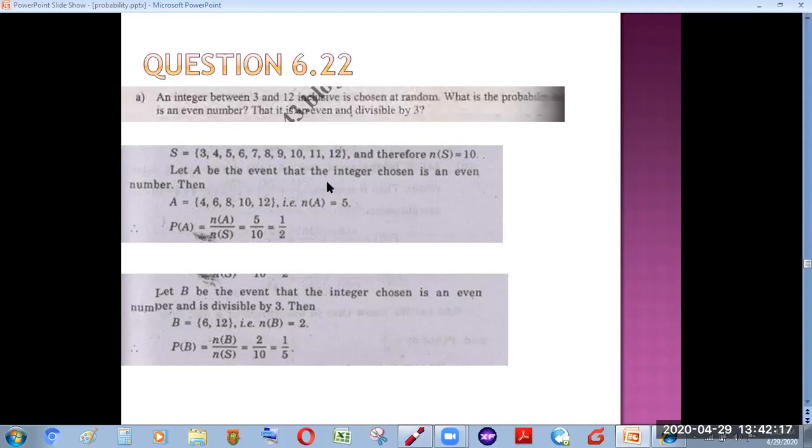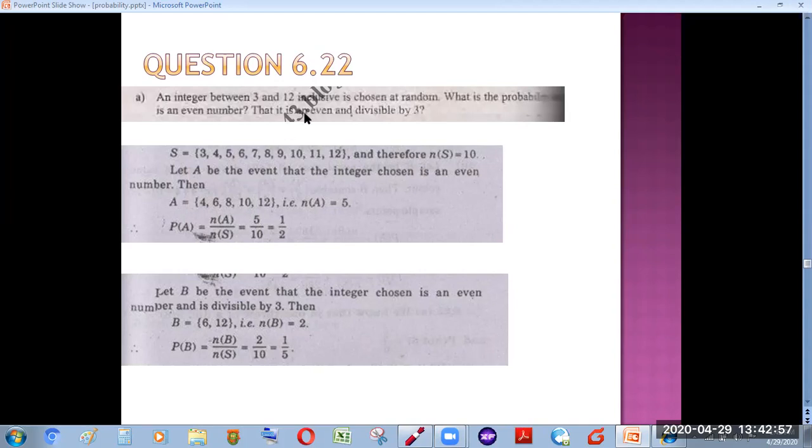Let A be the event that the integer chosen is an even number, which is given in the question. Now we will list down all the even numbers in our event A. We can see that from 3 to 12, there are 5 even numbers. So by the rule of probability, probability of A is the number of sample points in event A divided by the number of sample points in your sample space, which gives 5 by 10, and the answer is 1 by 2.